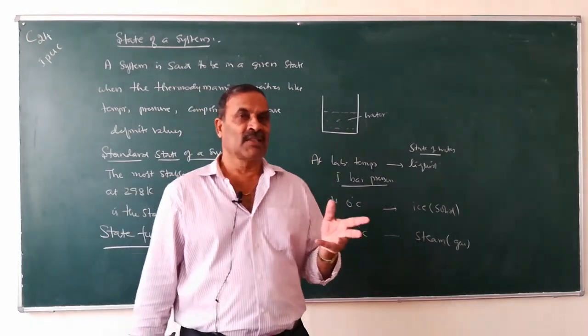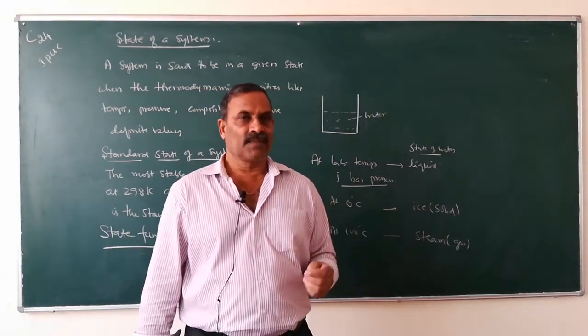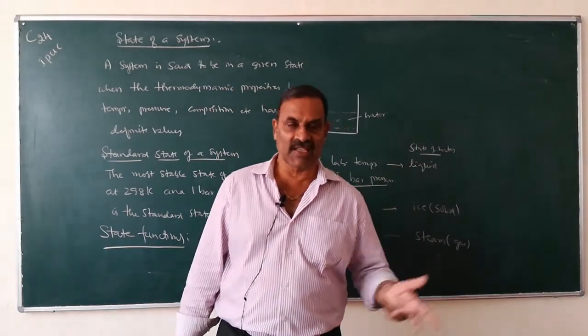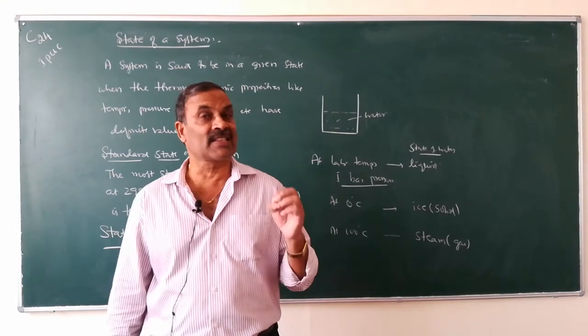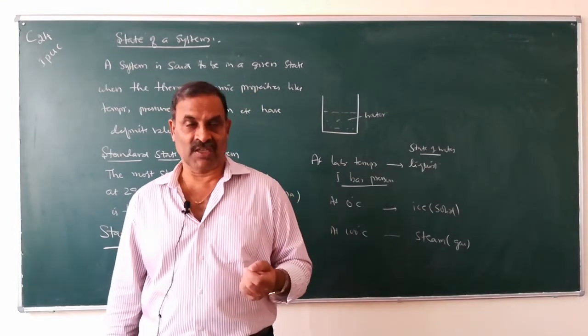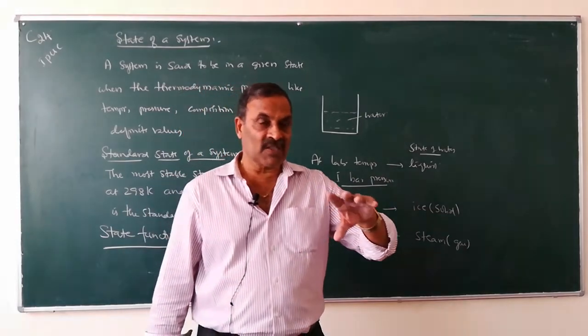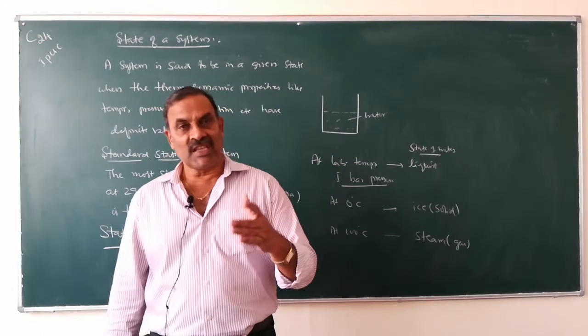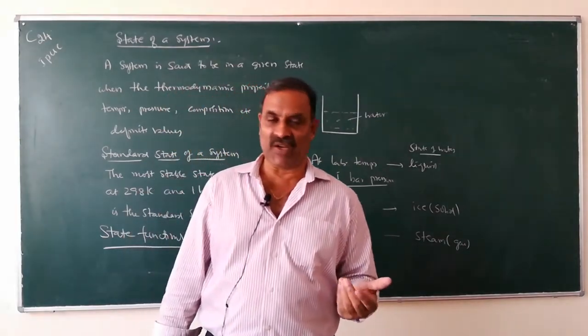The properties like pressure, temperature, composition, etc., which decide the state of a system are called state functions.